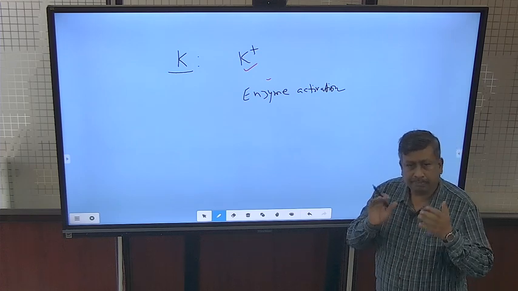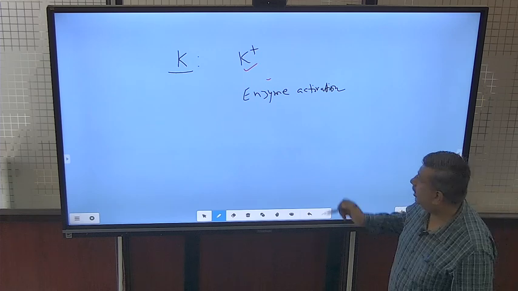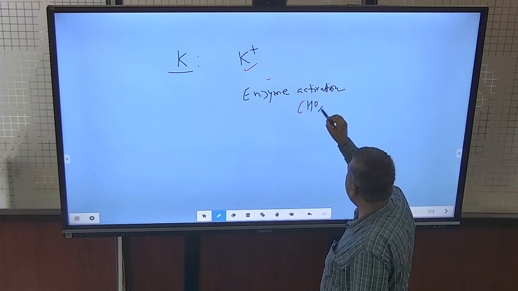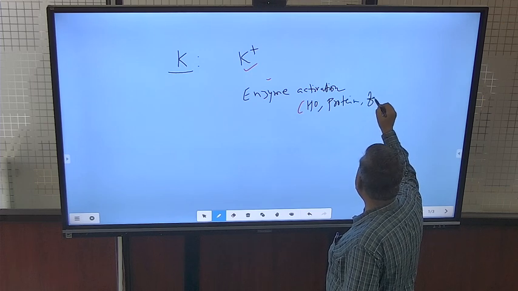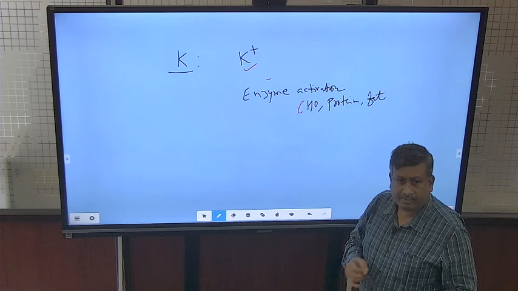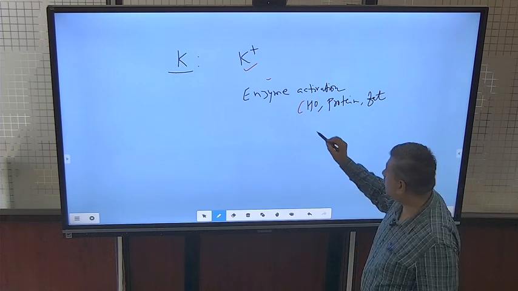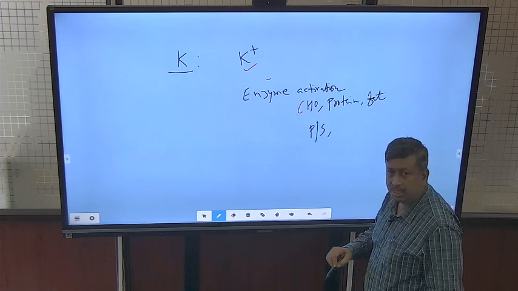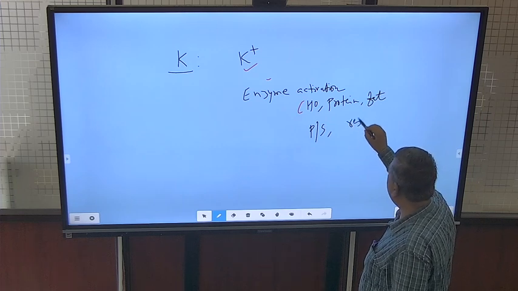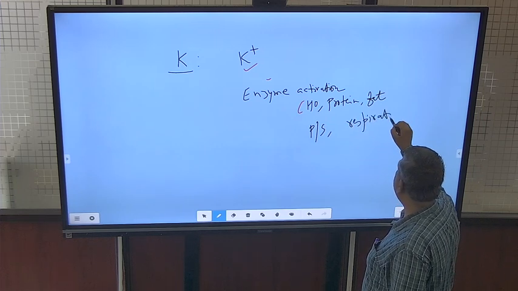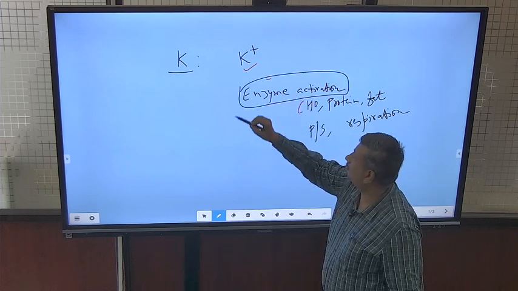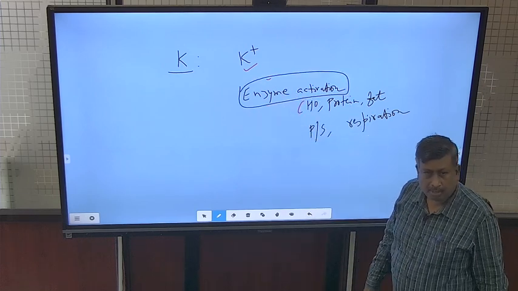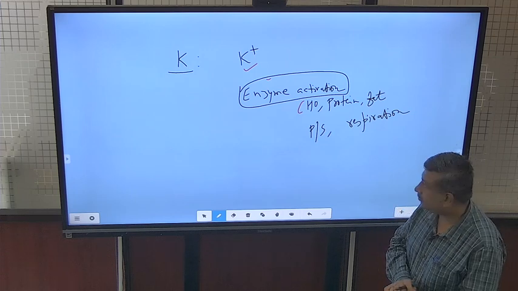That is why potassium is involved in carbohydrate, protein, fat metabolism, and in physiological processes like photosynthesis and respiration. Whatever physiological processes are there, potassium is involved through enzyme activation. So, this is the important role of potassium.